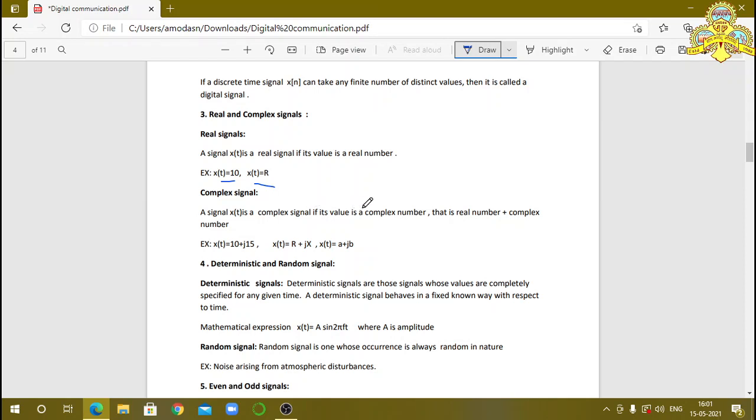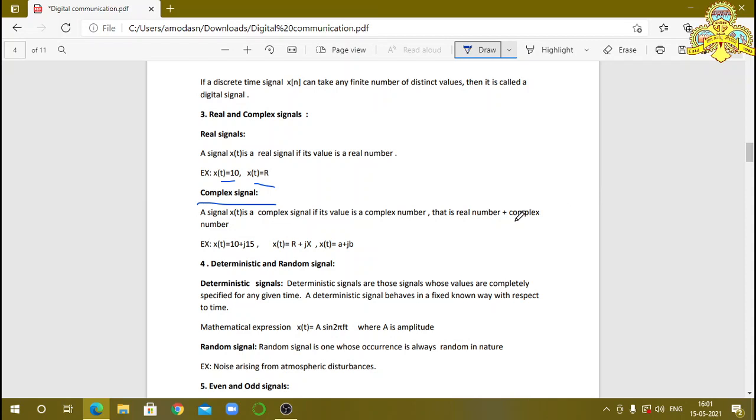If the signal values are present as a complex number, that is, a real number plus an imaginary number, then it is called a complex signal. A complex signal is a combination of a real value plus an imaginary value. So x of t is equal to 10 plus j15.